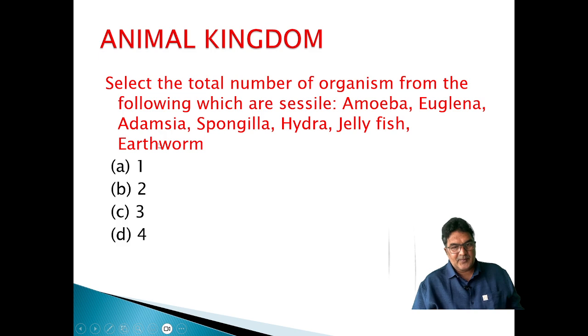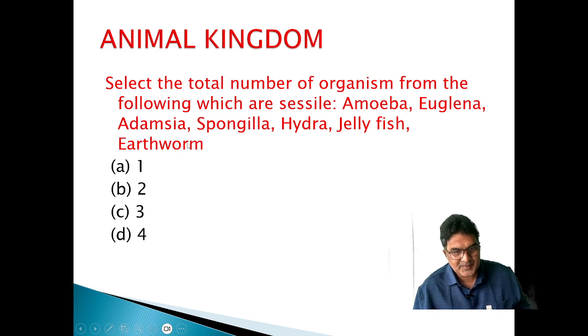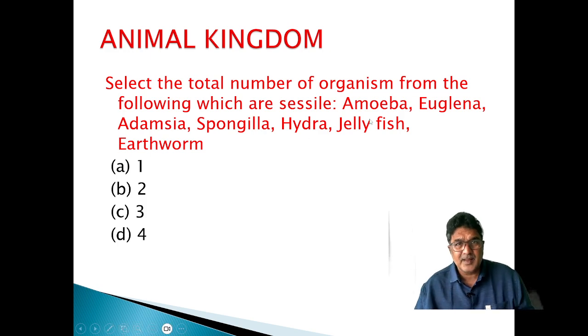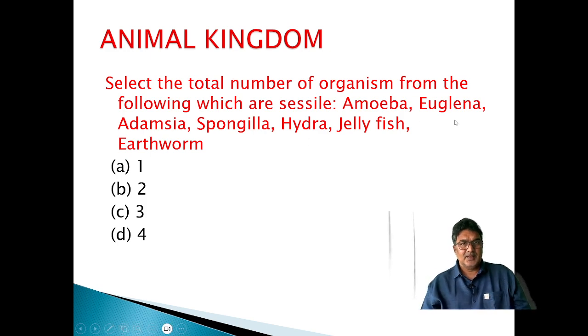Select the total number of organisms from the following which are sessile: amoeba, euglena, adamsia, spongilla, hydra, jellyfish, earthworm. Sessile means attached to the substratum. Amoeba is unicellular, leave it; Euglena is also unicellular. Adamsia, sea anemone from phylum Coelenterata, is sessile.